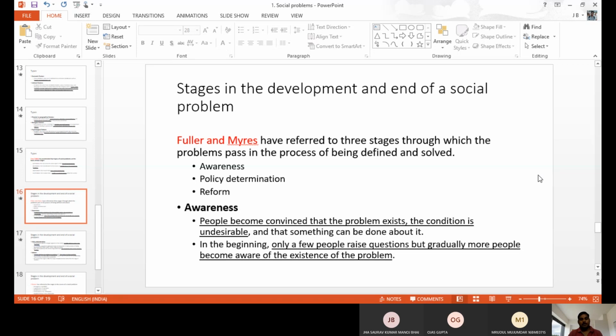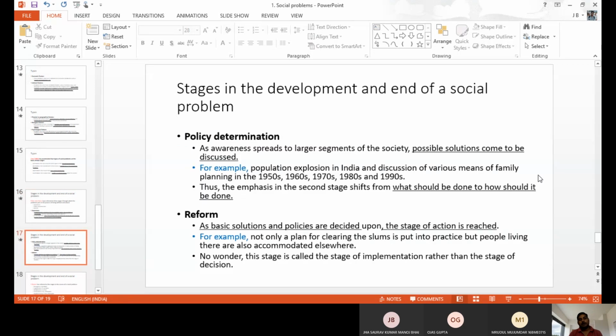Like awareness, when it affects the people, when people used to discuss, analyze, or ask others about it, that is the initial stage of problems. And the second stage, policy making, policy determination, and making some policy to solve the issue. And the third stage, implement the policy and reach the people. People adopt the policy and get benefit from the policy or the planning. Like this, we have the three different stages.